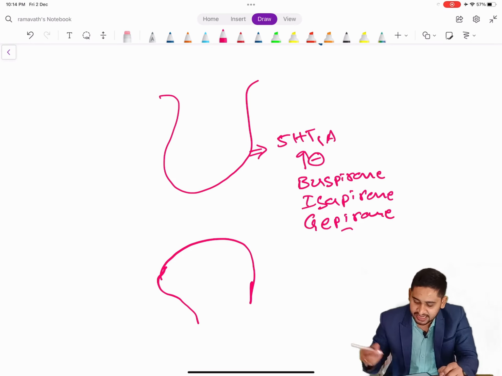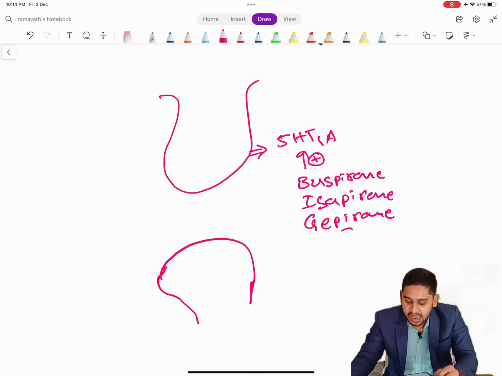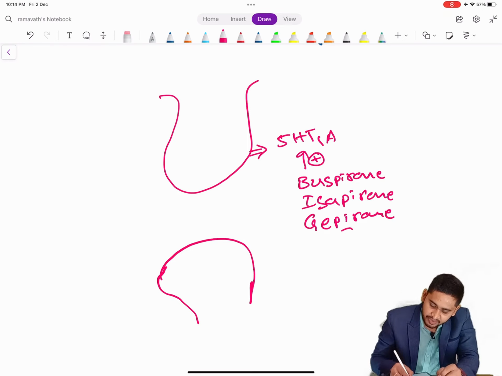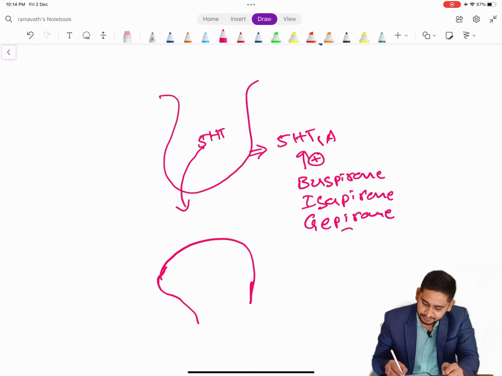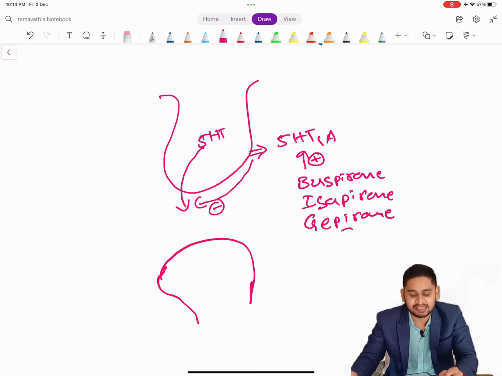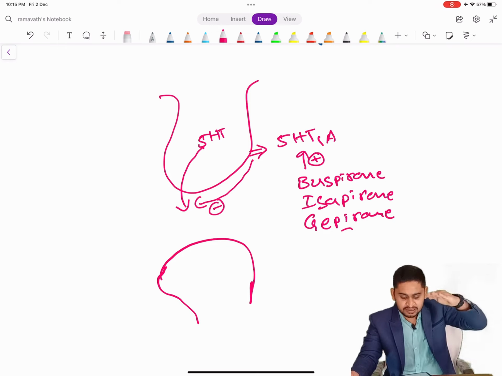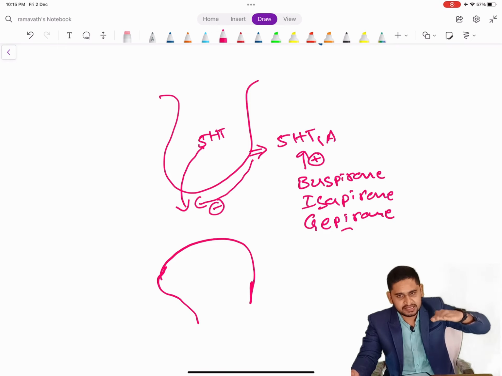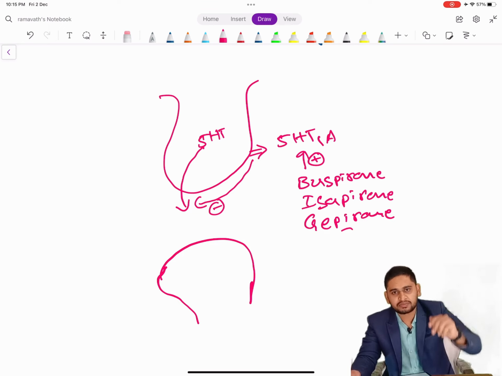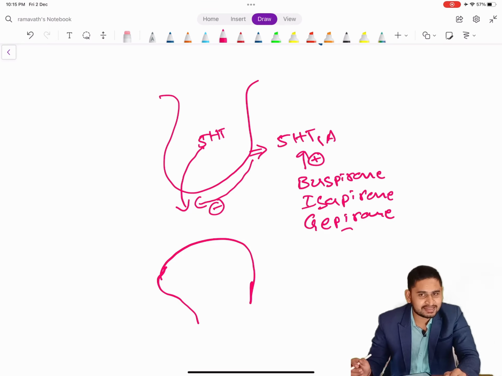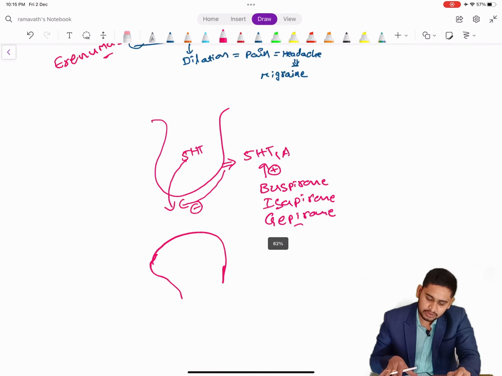These drugs directly activate the 5-HT1A receptors, and that further inhibits the release of 5-HT from the presynaptic neuron into the synapse. This blocks the release of serotonin into the synapse. Thereby no anxiety is caused, as the serotonin level gets suppressed and anxiety levels go down. So this is how the autoreceptors are acting. Thank you.